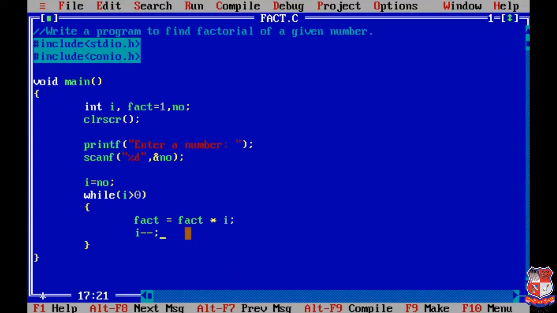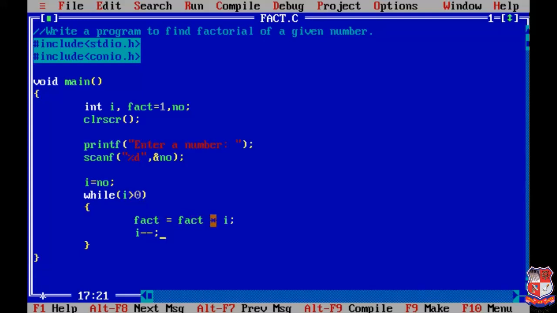How will this statement be executed? Initially the value of fact is 1, and the initial value of i will be number. For example, if we take the value of number as 5, then the initial value of i is 5. In the first iteration, what will be the value of fact? 1 into 5, so the new value of fact is 5. Then the value of i is decremented. Now it goes to the while loop and checks the condition. The value of i is now 4 after decrementing by 1. So 4 greater than 0, the condition is true.